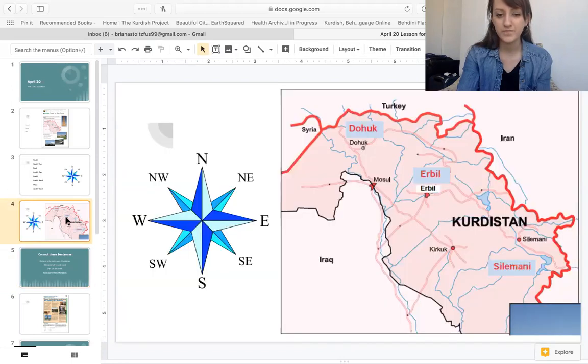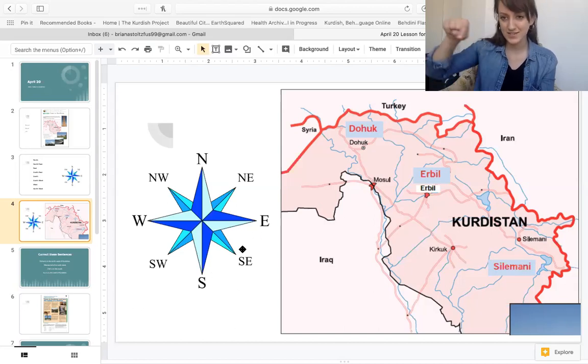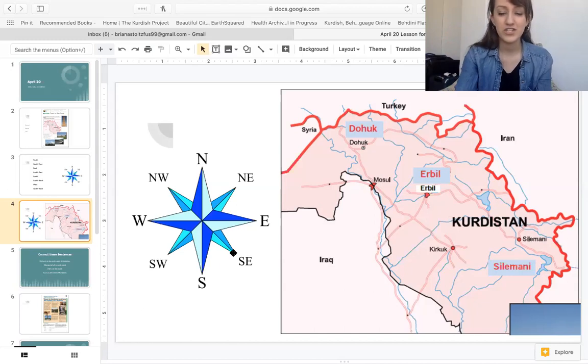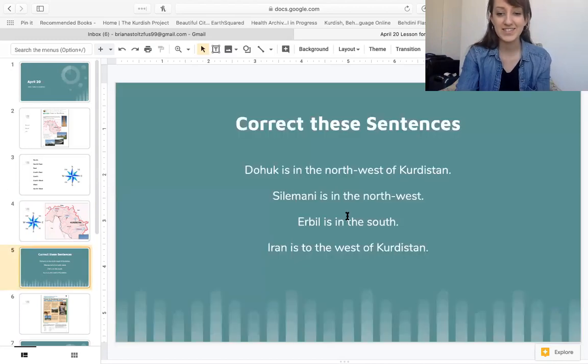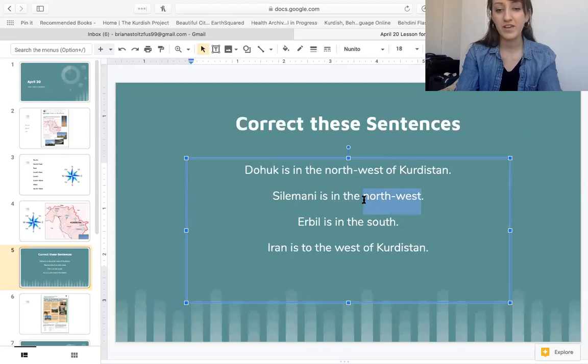Number two, Soleimani is in the northwest. Is this true? Find Soleimani here. Is this in the northwest? No. Remember, northwest is up here. Down here is southeast, down and to the right, southeast. Okay, so change this. Soleimani is in the southeast.